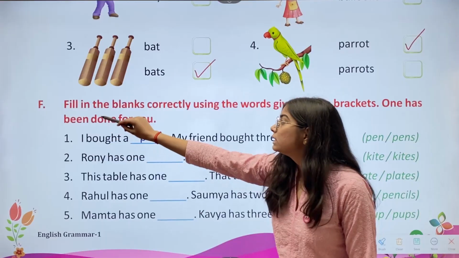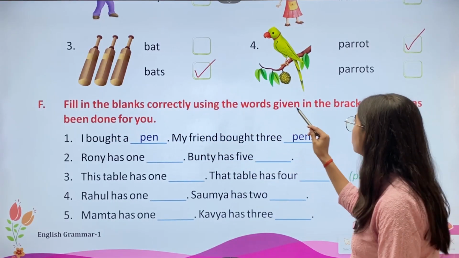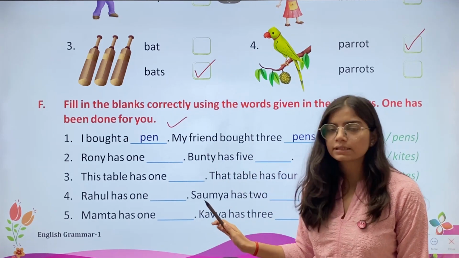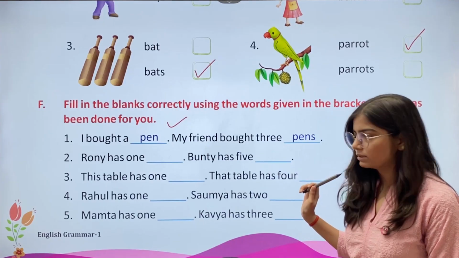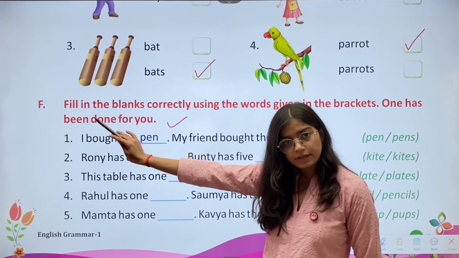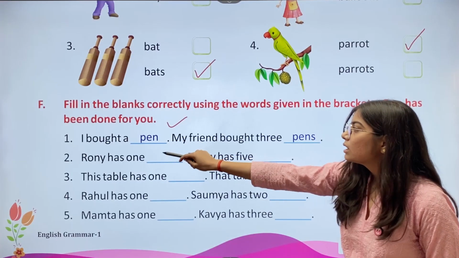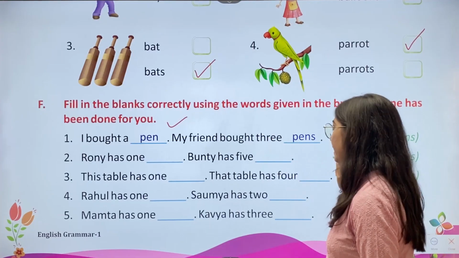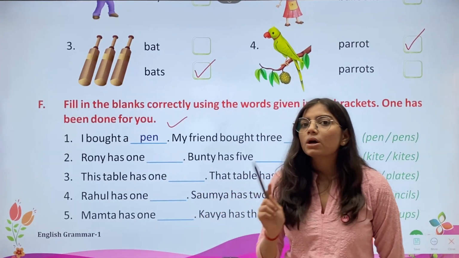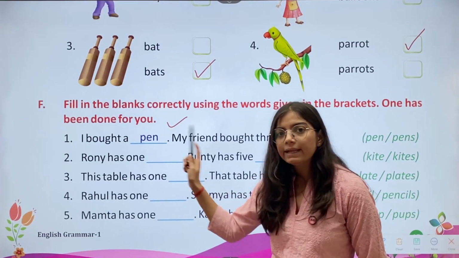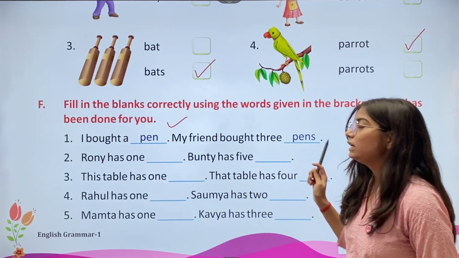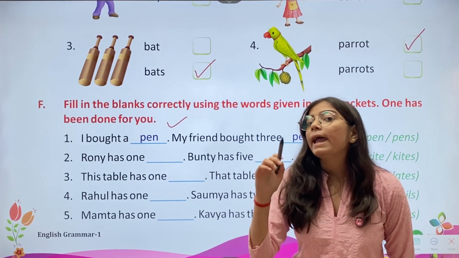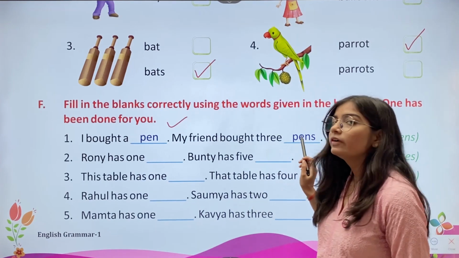Then we have F. Fill in the blanks correctly using the words given in the brackets. One has been done for you. So we have to fill the blanks with the help of the words given in brackets. So the first one we have already given. I bought a dash. We have already written pen. My friend bought 3 pens. So, a means 1. So, we have written pen here. And here we have 3. 3 means many. So, we are talking about plural thing. So, we'll just add S to the word. So, here we have pens.